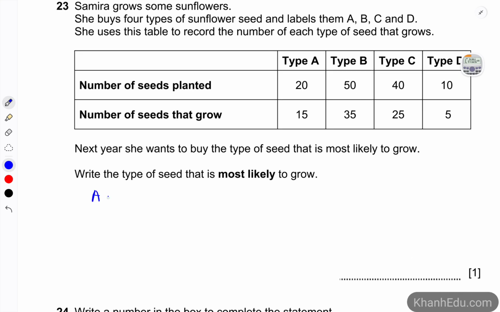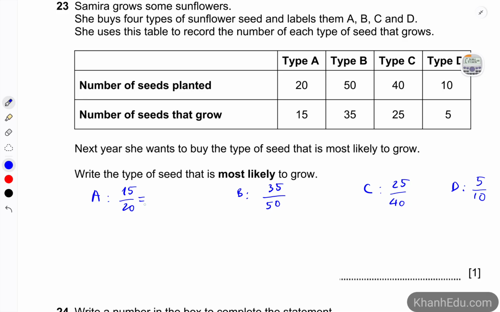So for A, that is 15 over 20. For B, it is 35 over 50. For C, it is 25 over 40. And for D, it is 5 over 10. And we have to choose the greatest fraction. So make them with the same denominator.